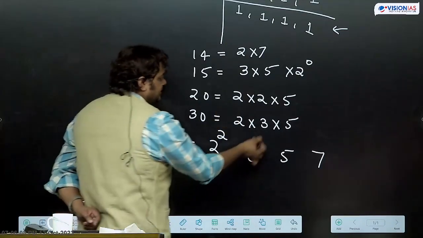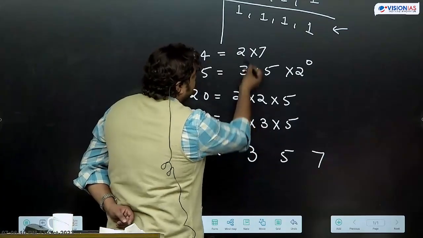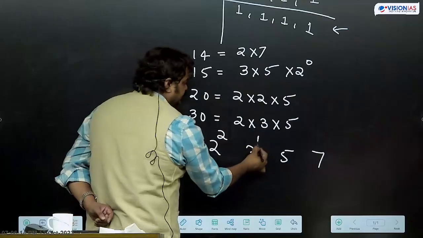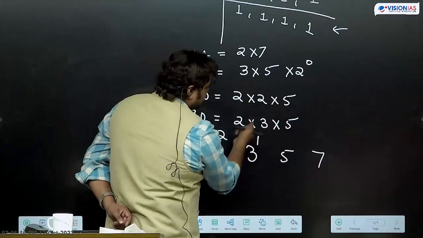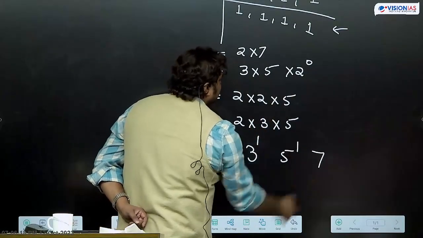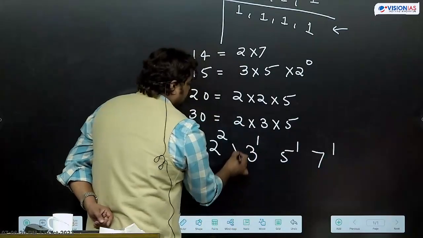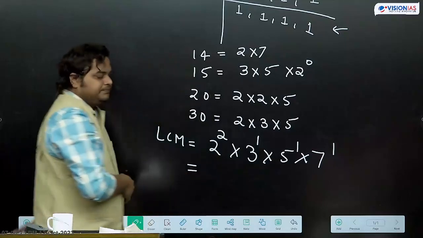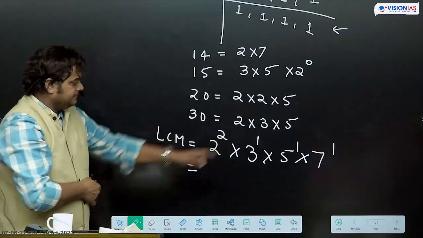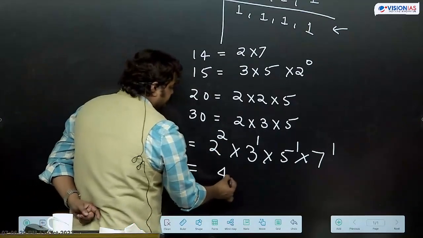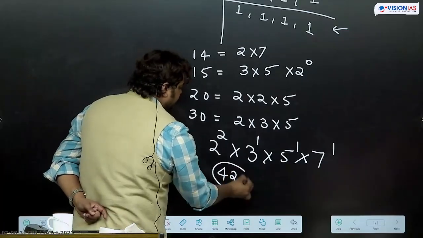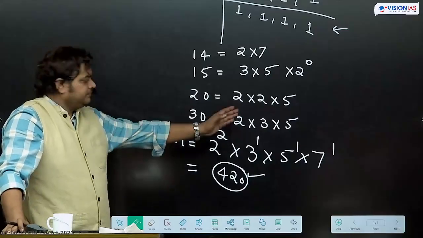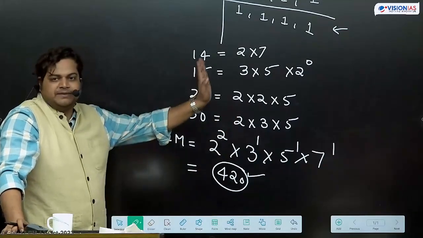Then 3 is coming maximum times 1, so we'll take 1 three. 5 is coming maximum times 1, 7 also 1, then we multiply. This will be our LCM. कितना आ रहा है? Same 420. So same answer we are getting. So this way also we can get the answer by prime factorization.